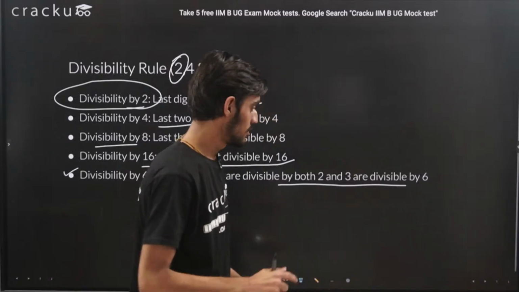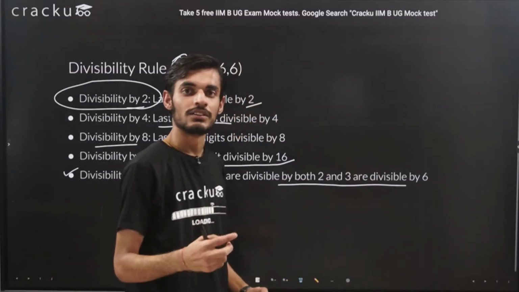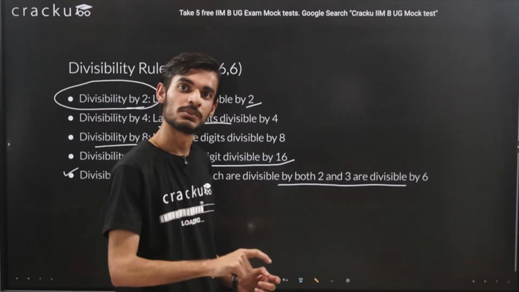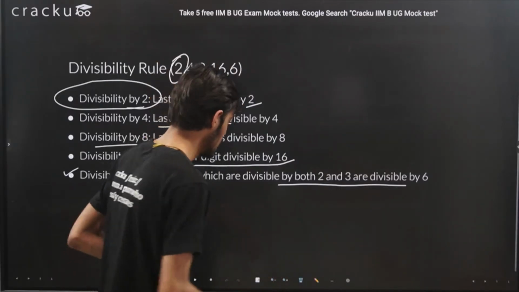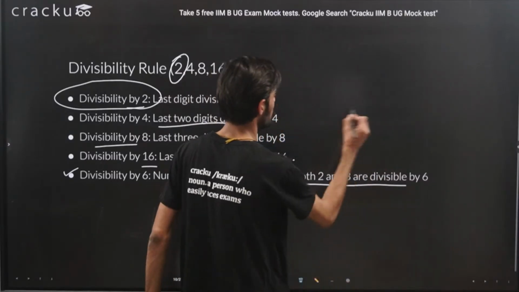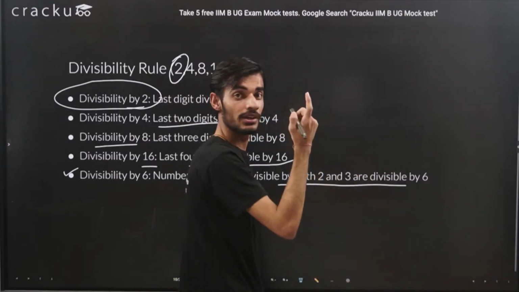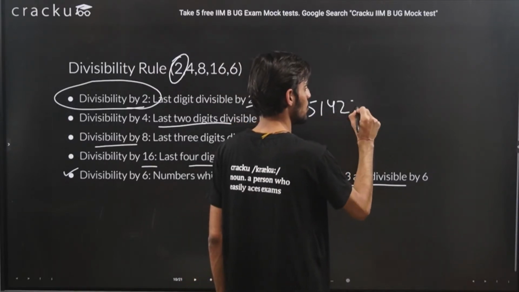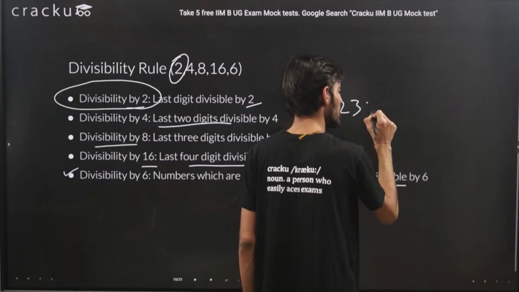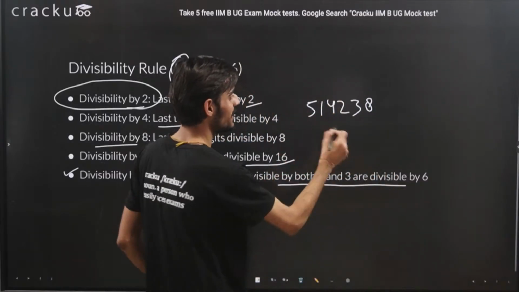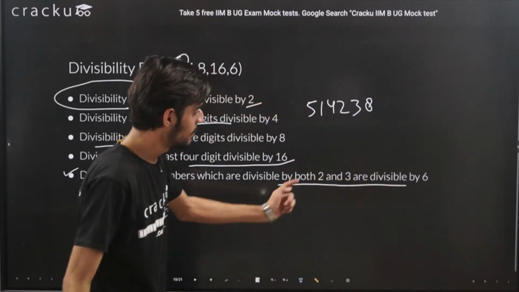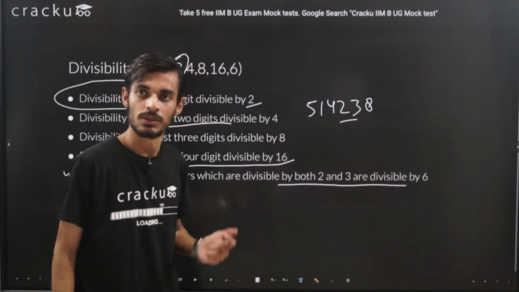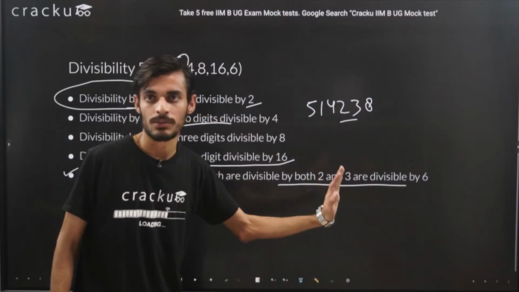Any number, if we want to check the divisibility by 3, we can just add the digits of the number. If the sum is divisible by 3, then the entire number will be divisible by 3. Try to understand it with the help of an example. Let's say we have the number 5, 1, 4, 2, 3, 8. To check the divisibility by 3, we just add these digits.